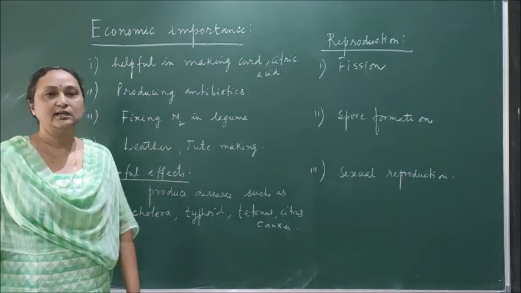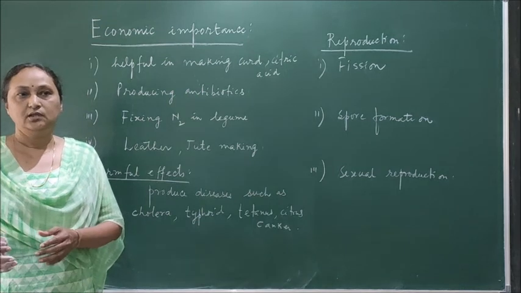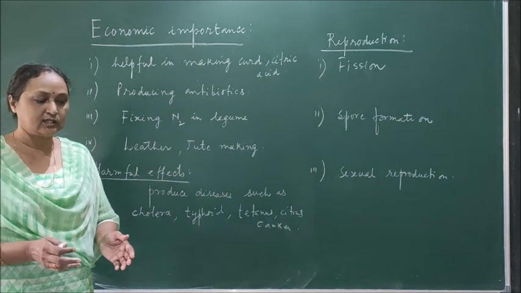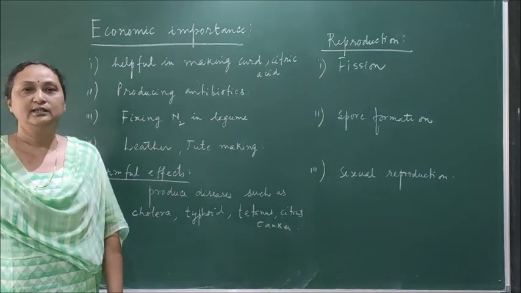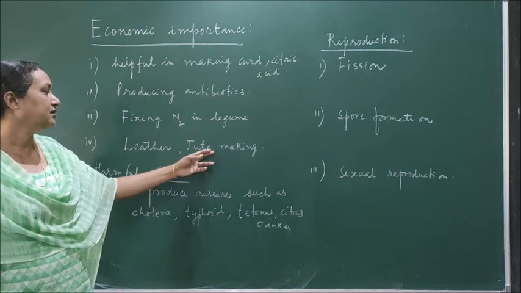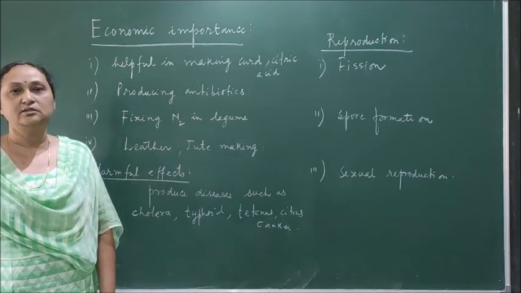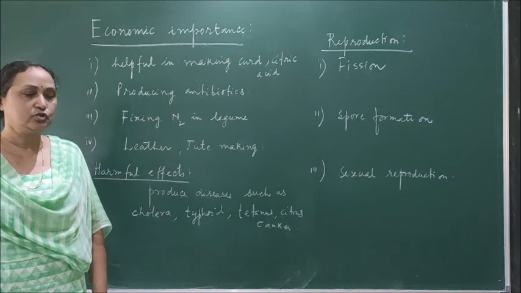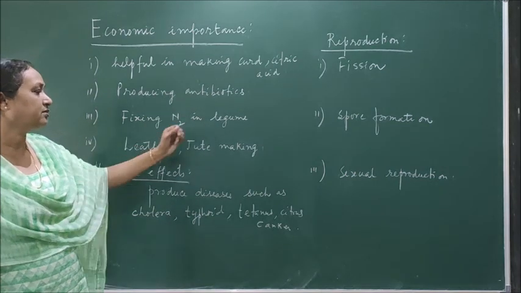And also the jute, that is also prepared from the stem. The stem of the jute plant is cut and put into the water, and the bacteria can decompose the body. Then at last you can find the fiber that is remaining, and this is called jute. So these are all the beneficial roles of bacteria.